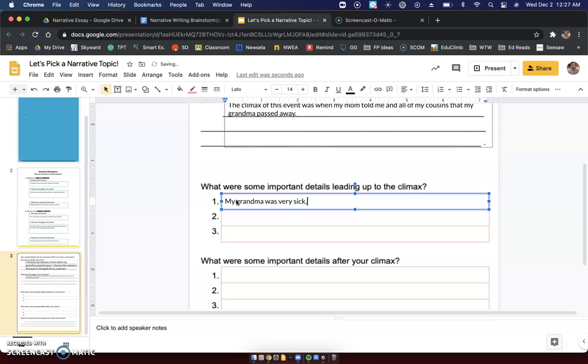First, for me, my grandma was very sick. She had cancer. We were afraid she was not going to be able to make it. Another important detail leading up to the climax: all of my family came to Sioux Falls, which is where I grew up, to see her.